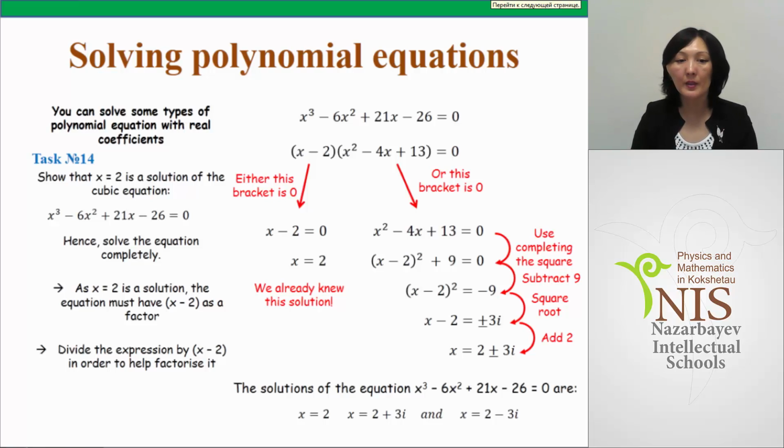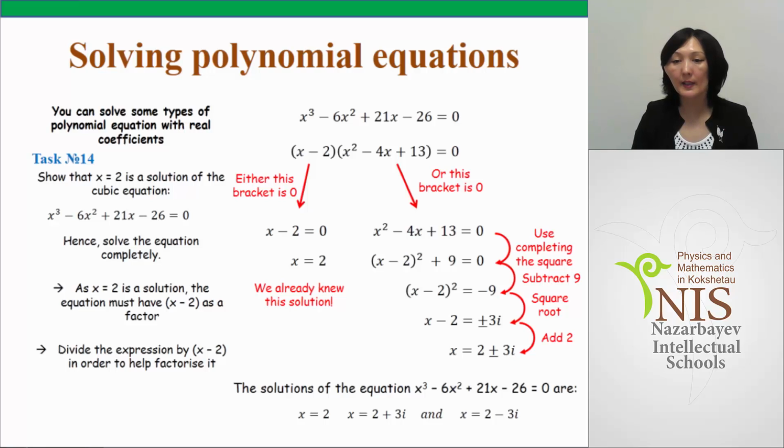Task number 14. Show that x equals 2 is a solution of the cubic equation x cubed minus 6x squared plus 21x minus 26 equals 0. Hence, solve the equation completely. So you should find two more roots of the given cubic equation. As x equals 2 is a solution, the equation must have x minus 2 as a factor. Divide the expression by x minus 2 in order to help factorize it.